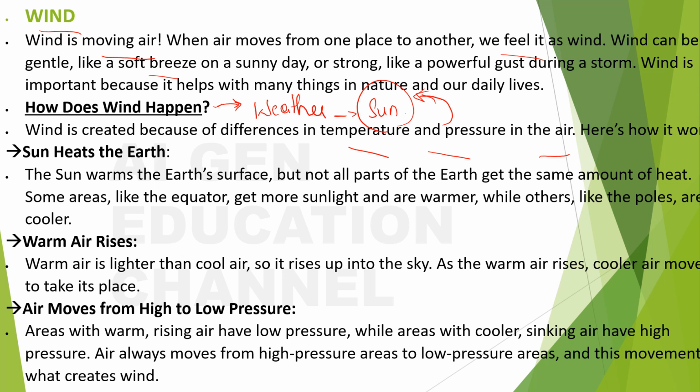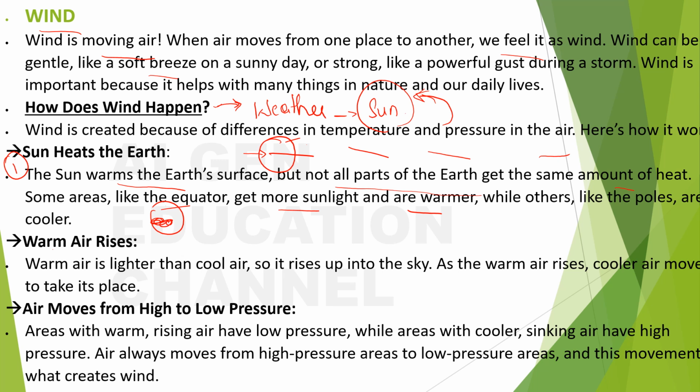Sun heats the earth. The sun warms the earth's surface, but not all parts of the earth get the same amount of heat. Some areas like the equator get more sunlight and are warmer, while others like the poles are cooler. So the sun heats up the earth, but all surfaces won't get an equal amount of heat. Warm air rises. So this is the first step. First is what? The sun heats the earth, and this heating up is not equal. So some areas will be hotter compared to other areas.